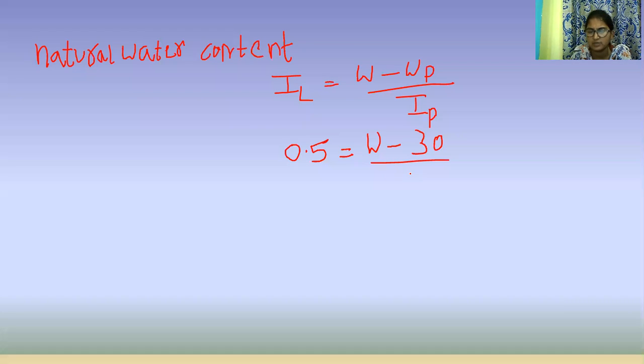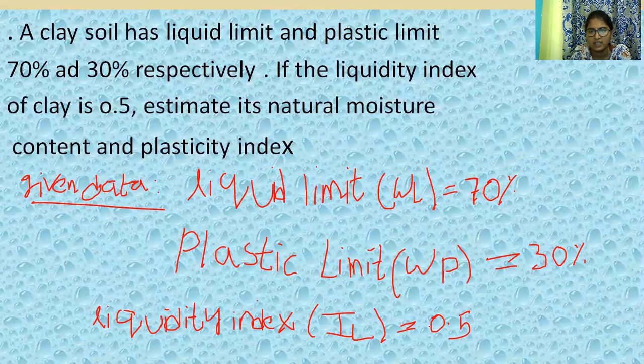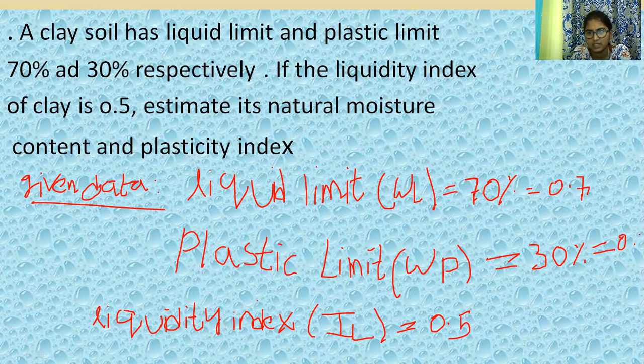So we substitute 0.4 for the plasticity index and 0.3 for the plastic limit, because the liquidity index is given in points, so these values are also taken as points. In some cases it is given in percent, and we can directly take that value.